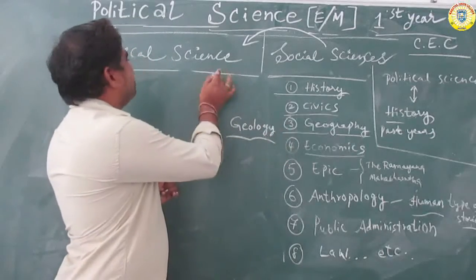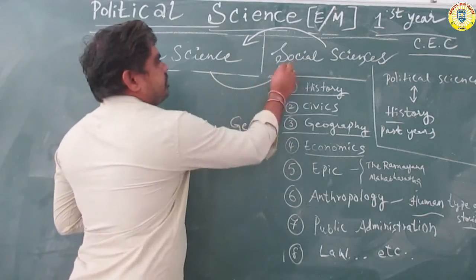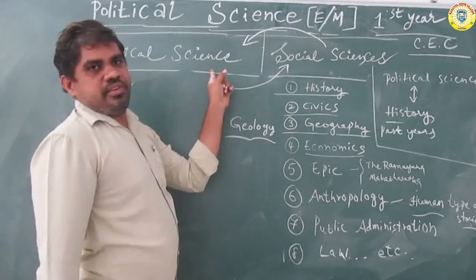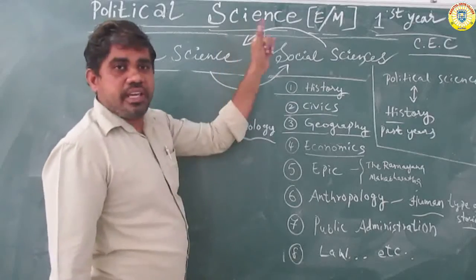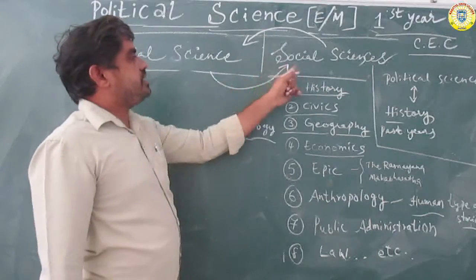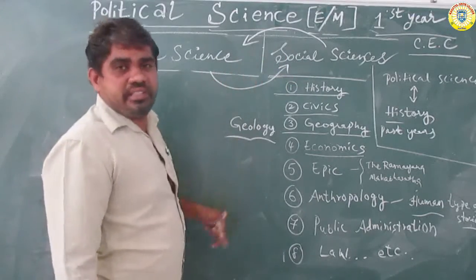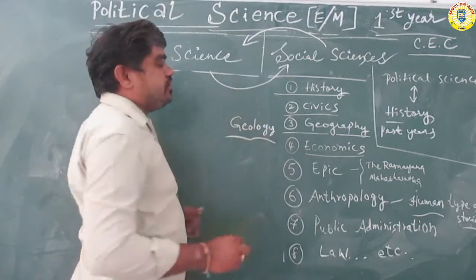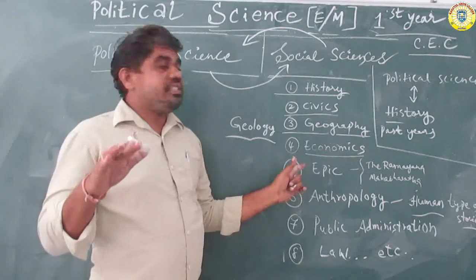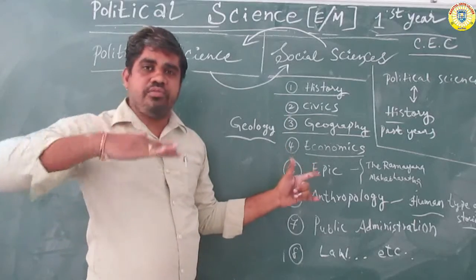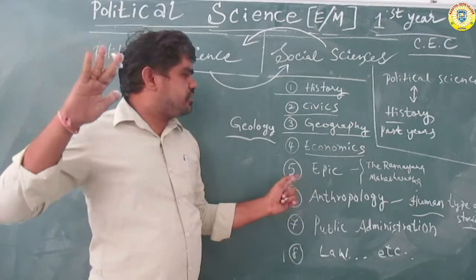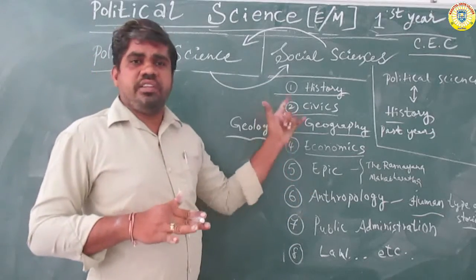Now the topic of total relationship. What is the main relationship between political science and the social sciences? Social sciences depend on political science. Political science is also one part of the system of the social sciences. This relationship is mainly a direct relationship. It is continuous and unended. Unended means continuous. For many years it has been continuous, and nowadays too this type of relationship continues.